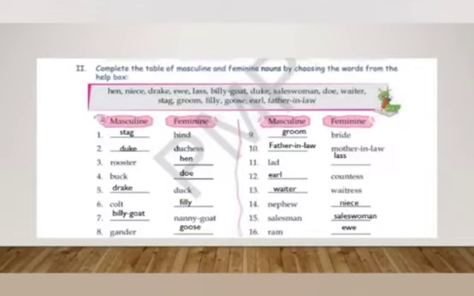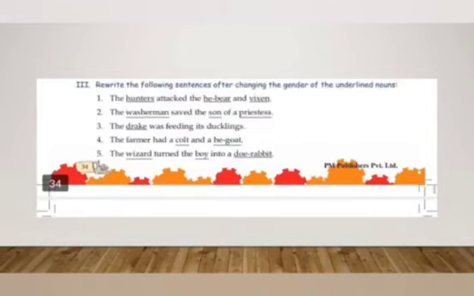For waitress, it will be waiter. For nephew, it will be niece. For salesman, the feminine gender will be saleswoman. For ram, it will be ewe. Let's do the third exercise related to noun gender. Here you need to rewrite the sentences after changing the gender of the underlined noun.